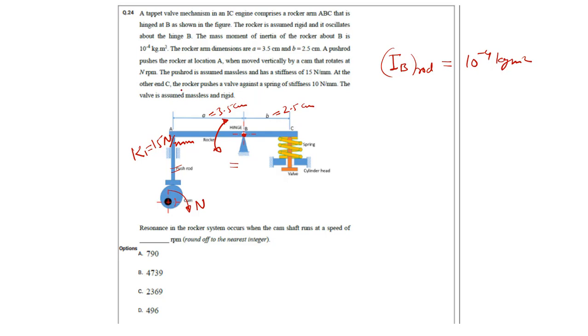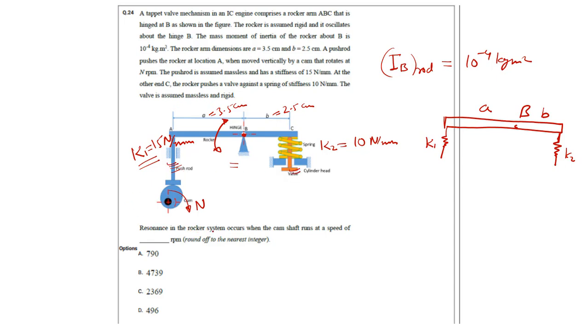At the other end, C, the rocker pushes a valve against the spring, and its stiffness K2 is 10 Newton per mm. So let us consider the push rod as a spring as well. Now this cam is pushing a system attached to equivalent two springs, K1 and K2, and it rotates about B. The valve is assumed massless and rigid.